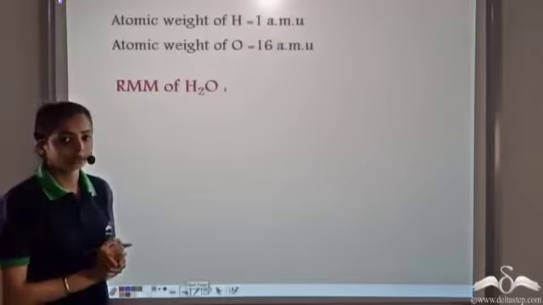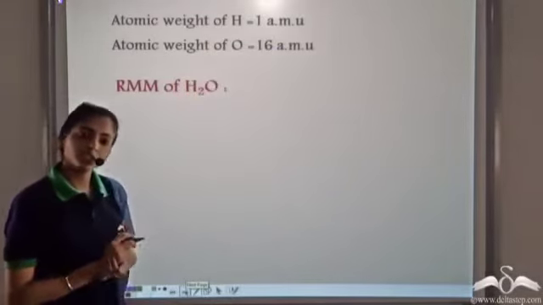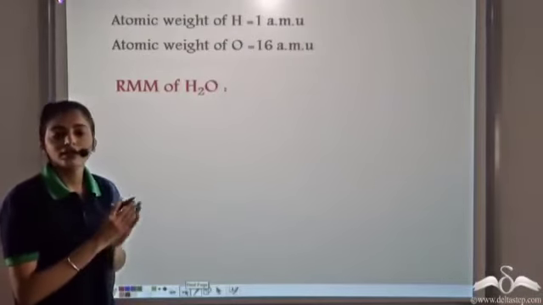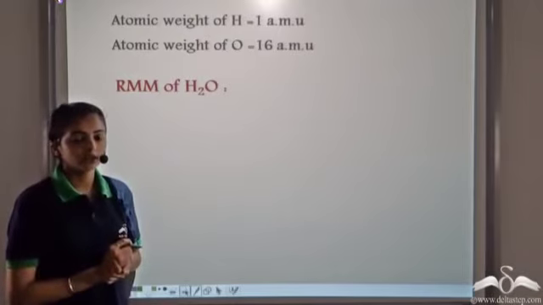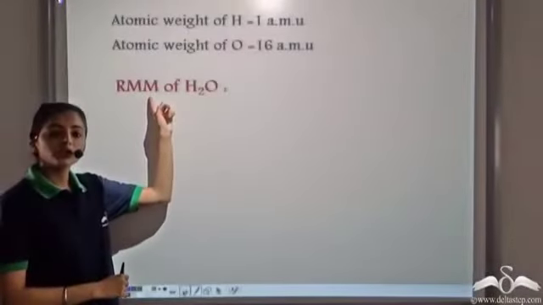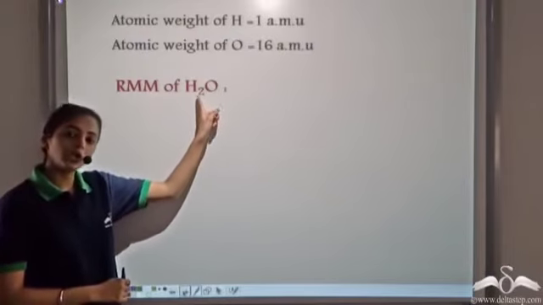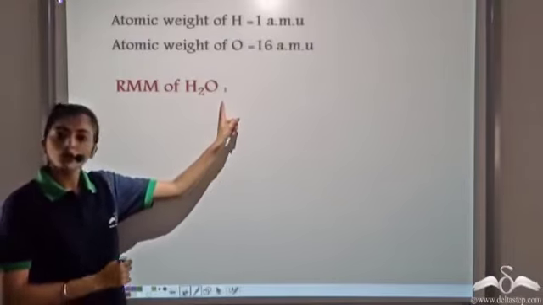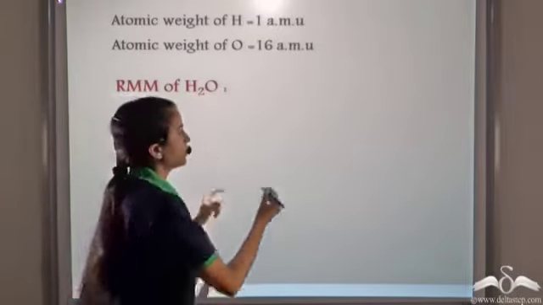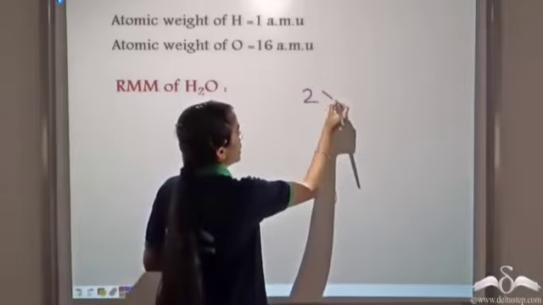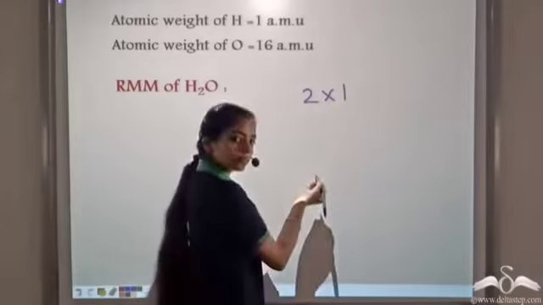Let's look at water. We know that the relative atomic mass of hydrogen atom is 1 atomic mass unit, and the relative atomic mass of oxygen is 16 atomic mass unit. Now, if we have to calculate the relative molecular mass of water, which contains both hydrogen and oxygen, how do we calculate that? We see there are 2 atoms of hydrogen, and we know that the relative atomic mass of each hydrogen atom is 1.